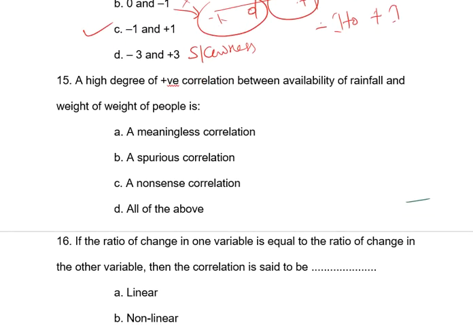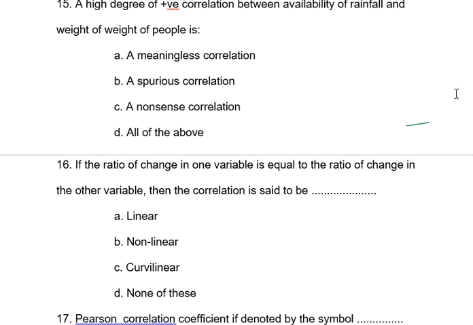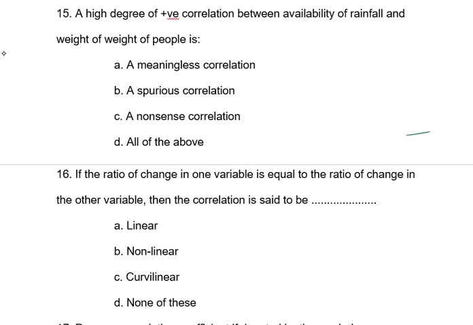Next, question number 15. There is a high degree of positive correlation between the variables of rainfall and the weight of the people. Clear? The question is about positive correlation between rainfall, one variable, and the weight of the people, the y variable. So what do we call it?